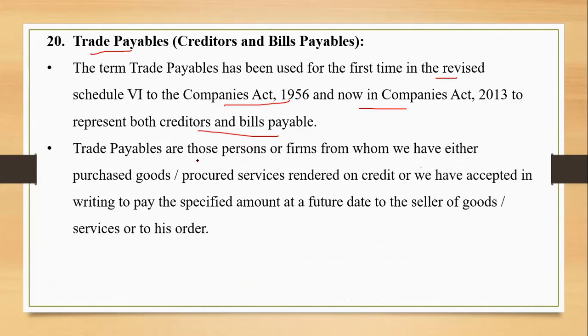Trade payables are those persons or firms from whom we have either purchased goods on credit or procured a service on credit. We have accepted that we are going to make the payment of the goods or the services acquired on some future date. We have accepted, that is the important word over here for the payables, right?